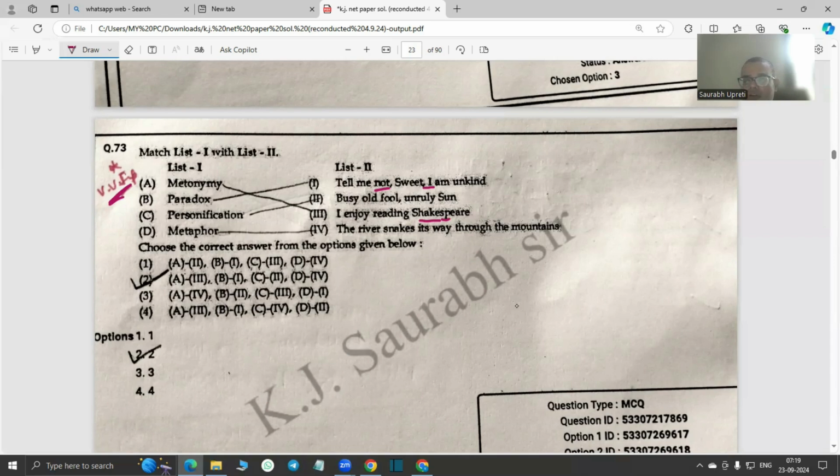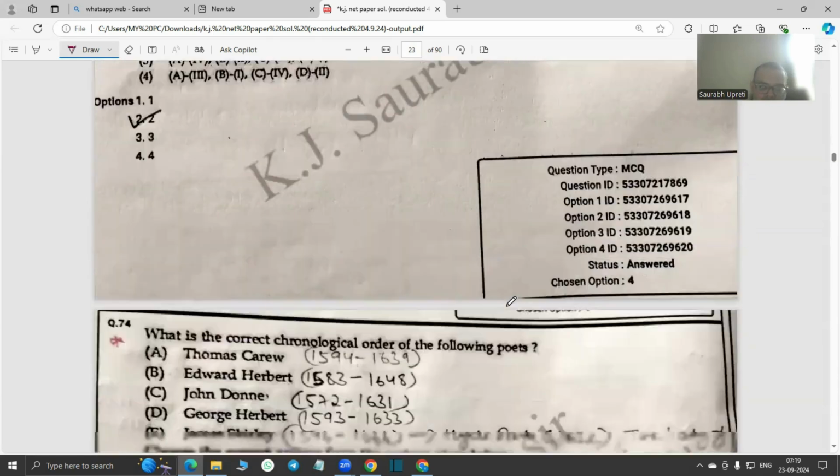Personification, we know, means giving animate qualities to inanimate things, right? So, busy old fool, unruly sun, we are giving human attributes to the sun. And then metaphor, of course, is where implied meaning is used. So the river snakes its way through the mountains. So that's a metaphor. Very important question.